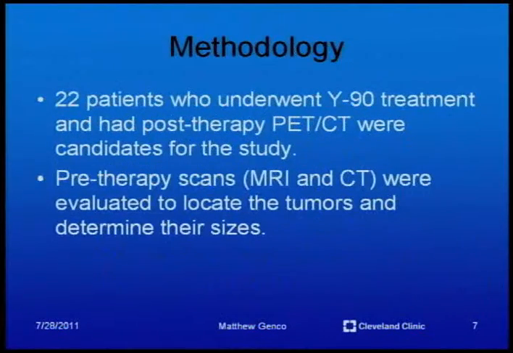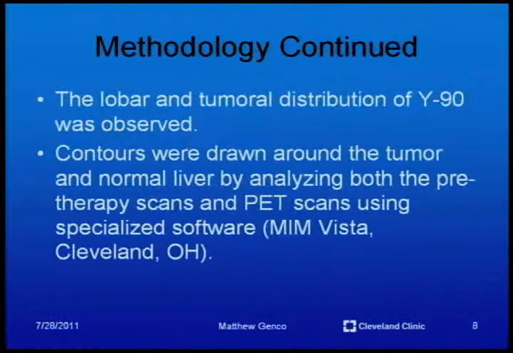The methodology: 22 patients who underwent Y90 treatment and had post-therapy PET-CT scans were candidates for this study. Pre-therapy scans, both MRI and CT scans, were evaluated to locate the tumors and determine their sizes. The lobar and tumoral distribution of Y90 was observed. Contours were drawn around the tumor and normal liver by analyzing both the pre-therapy scans and the PET scans using specialized software, MimVista, which is based in Cleveland, Ohio.